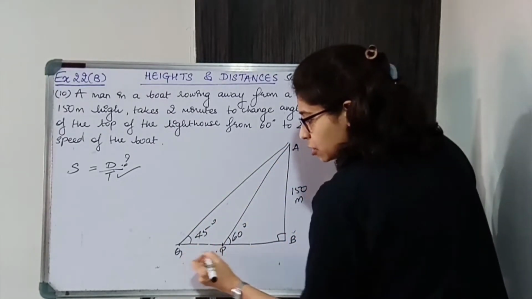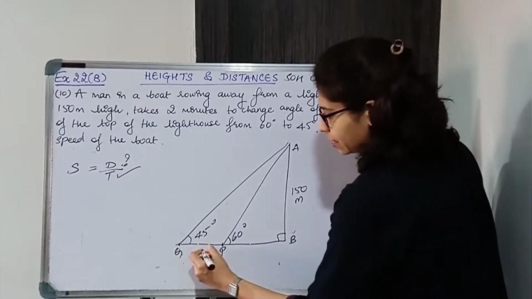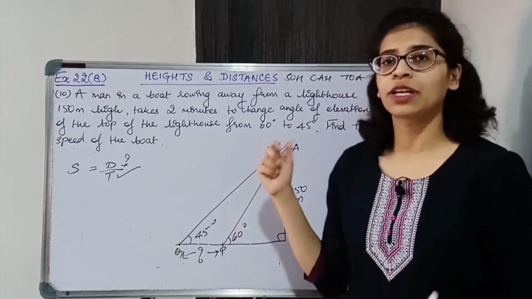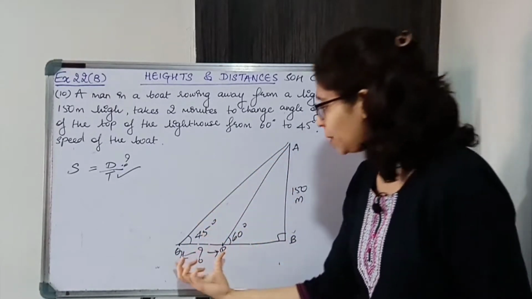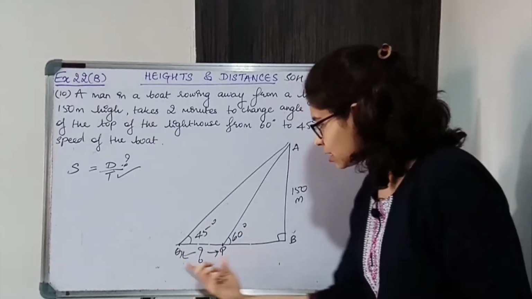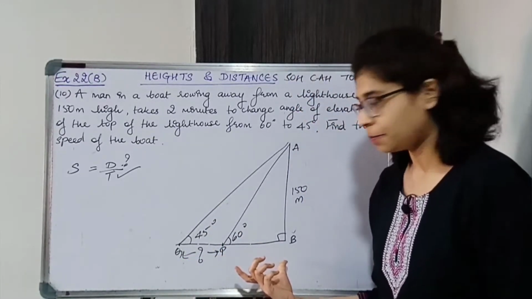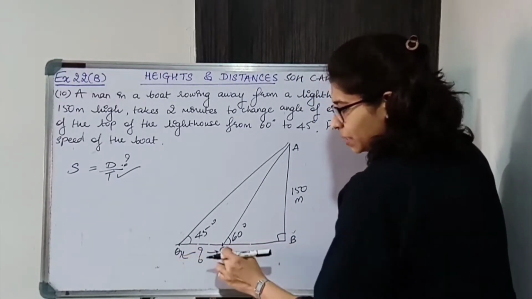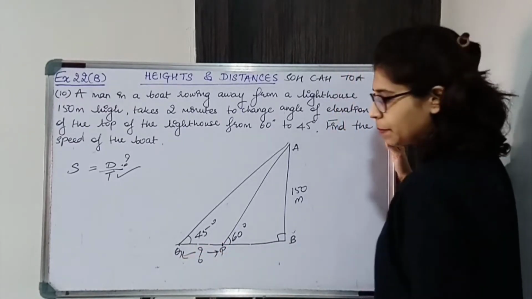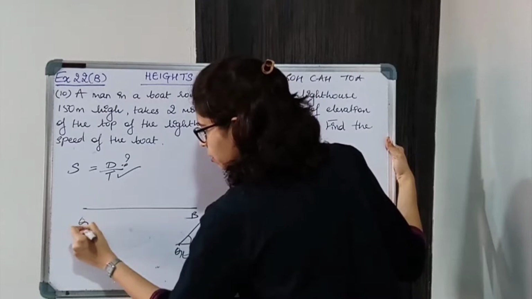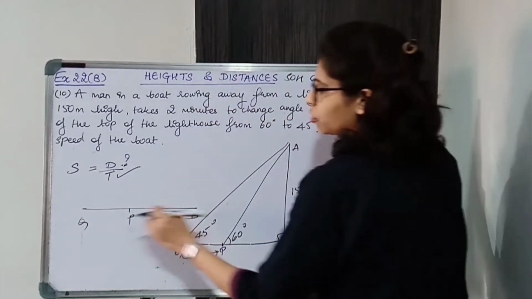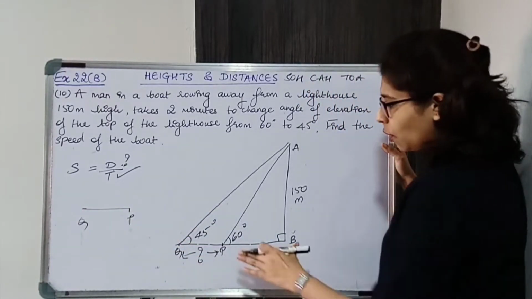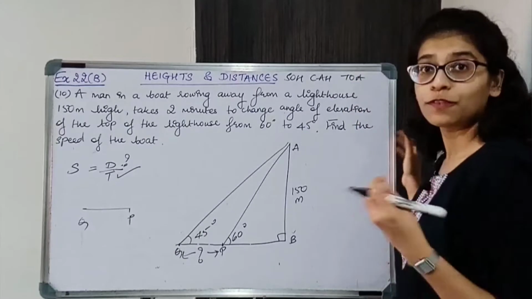We need to find the distance from P to Q. Okay, ये length find करना है. Now PQ के लिए is it a part of any right angle triangle? No. What we need to do is PQ is a part of this BQ. Correct? PQ is a part of BQ. So BQ में से BP subtract करें तो we'll get PQ. ठीक है, ये entire BQ है. Okay, and there is point P in between. So out of BQ if I subtract BP then I'll get PQ. So BQ minus BP करना पड़ेगा to find PQ.